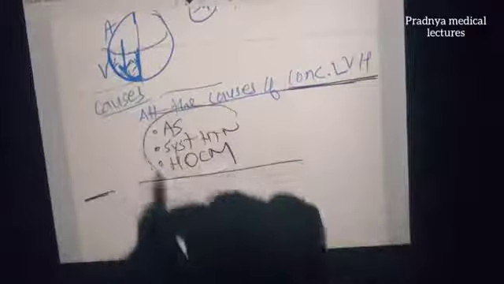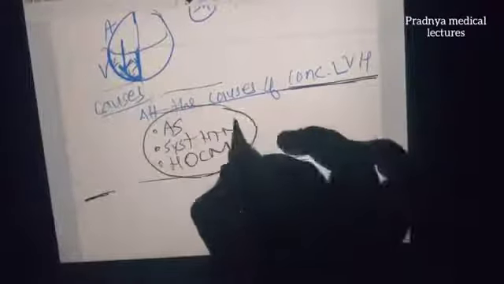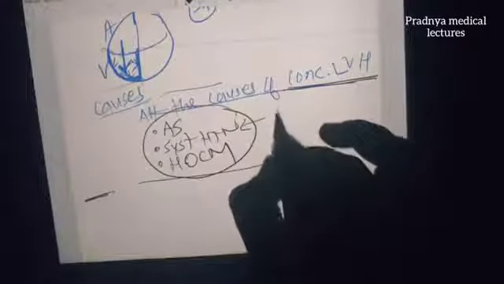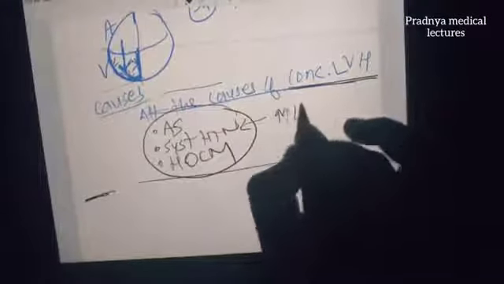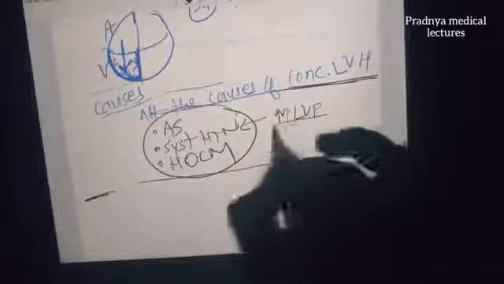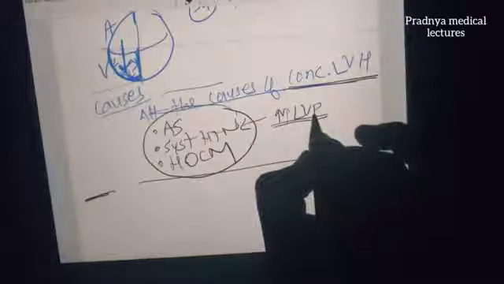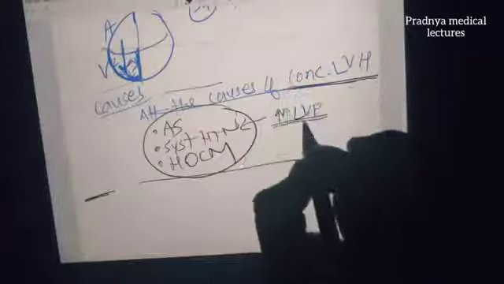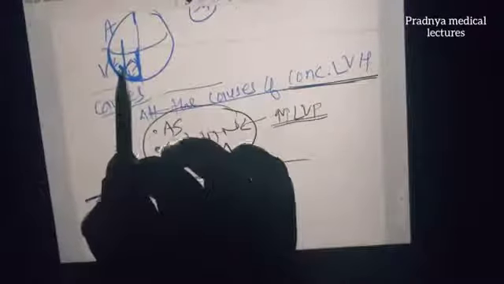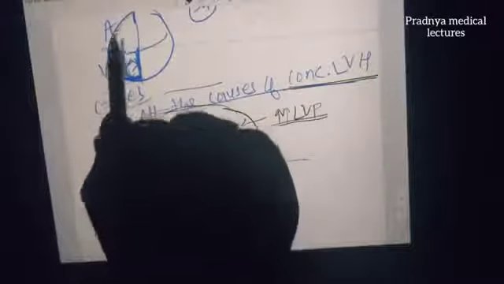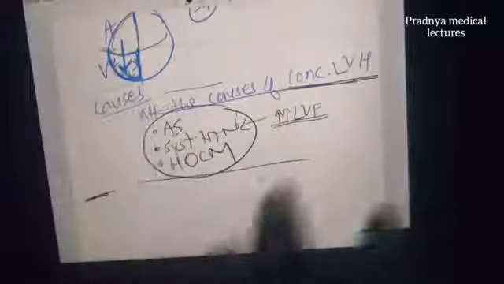So why will this cause S4? In cases of systemic hypertension, there is almost always an increase in the left ventricular pressure, and the atria has to overcome this increase in the ventricular pressure, so the atrial contraction should be very strong. So S4 is produced.